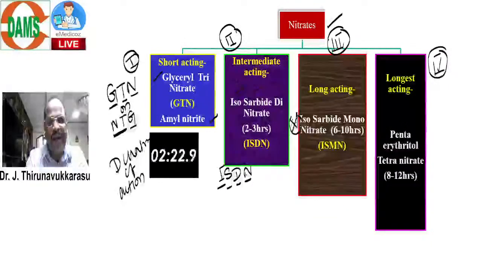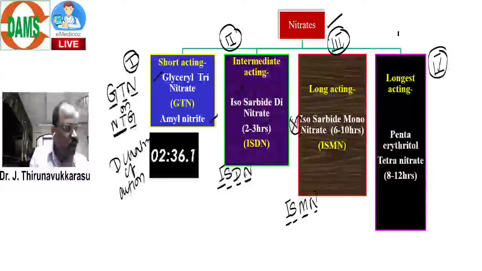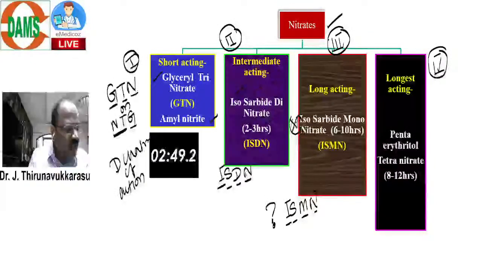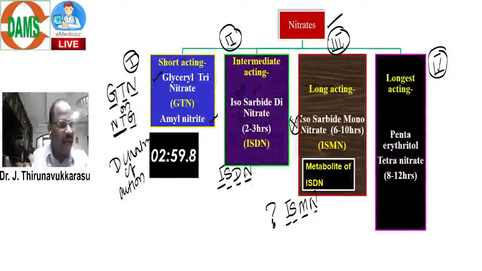Isosorbide mononitrate is simply called ISMN. MN means mononitrate. Here is one question to Shubham, Patachari and Gushbu Nandi Shreya. Can you please answer, doctor? What is isosorbide mononitrate? The answer is, it is actually an active metabolite of ISDN.